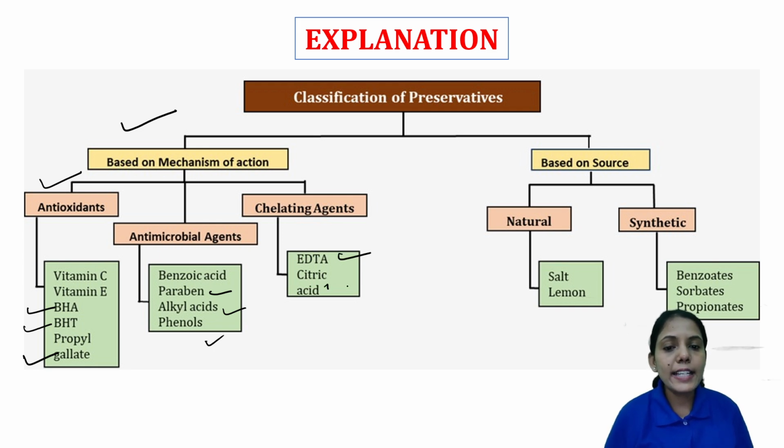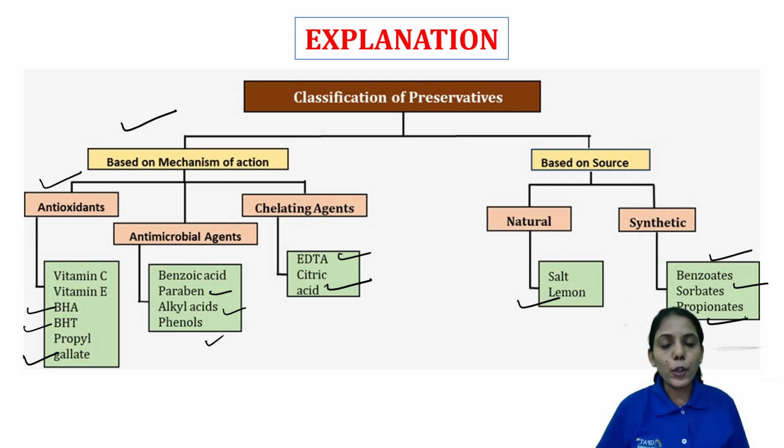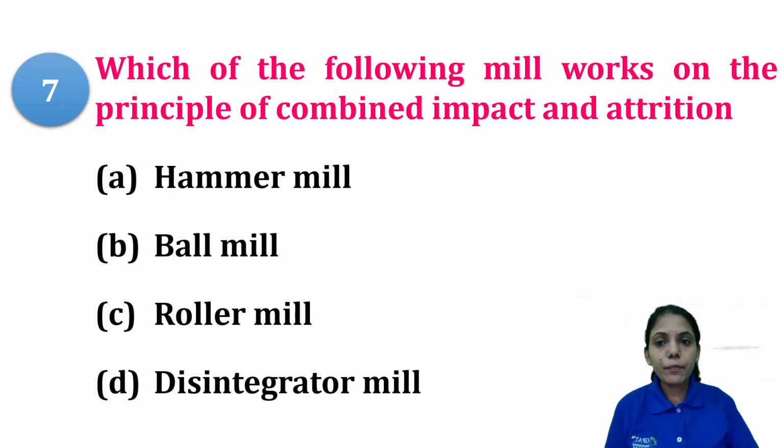So EDTA and citric acid. Next is based on the source, like how it is obtained. So first is the natural source, like salt, lemon, and synthetic like benzoates, sorbates, propionates. So this is the classification of preservative.